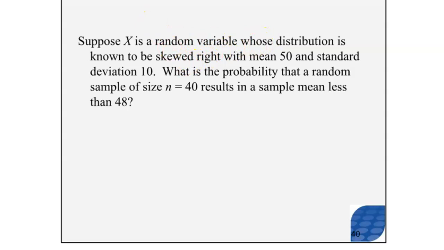Oh no, skewed right, it's not normal. With this mean and this standard deviation, what's the probability that a random sample of size n equals 40 results in a sample mean that is less than 48? I'm going to write the answer down here. Hopefully you can try that out on your own.